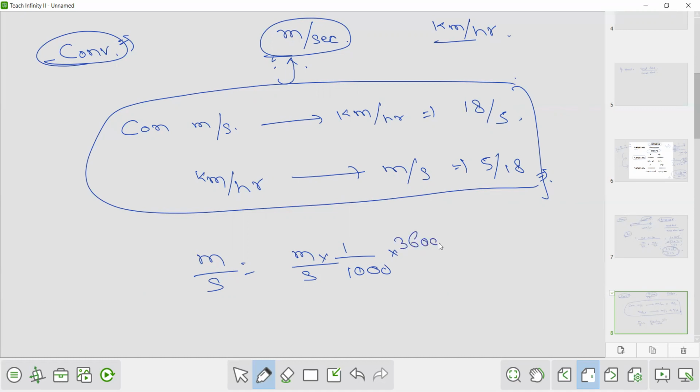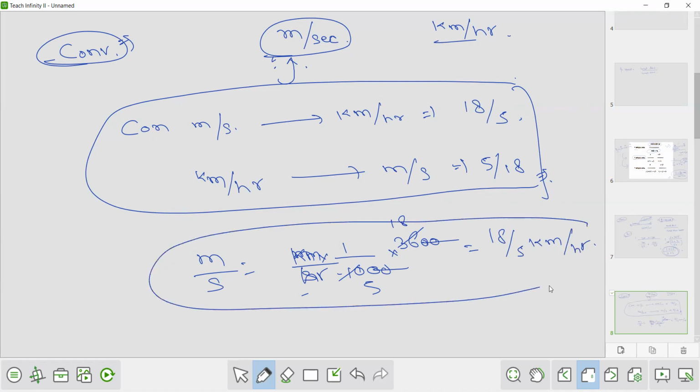It will come in the numerator, so this 0 and this 0 will get cancelled. This is kilometer per hour, and this is 18 by 5 kilometer per hour. So when we have to convert meter per second into kilometer per hour, we multiply it by 18 by 5. When we have to convert kilometer per hour to meter per second, we multiply it by 5 by 18.